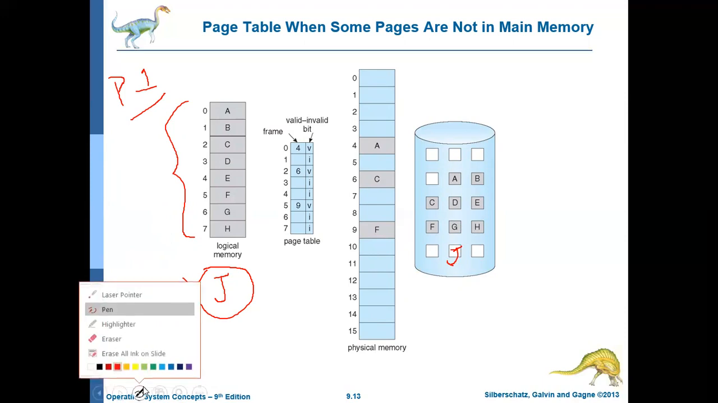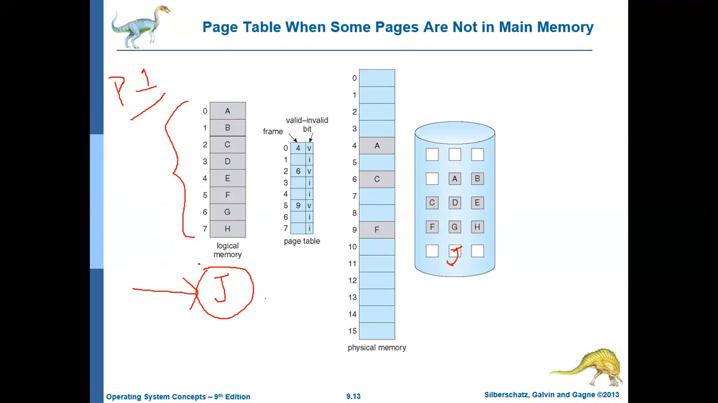So this will also create a page fault. This will also say page number J. In the logical memory it may be associated with logical address 9, and for logical address 9 it may be marked I. It means it is invalid, so it will create a page fault.